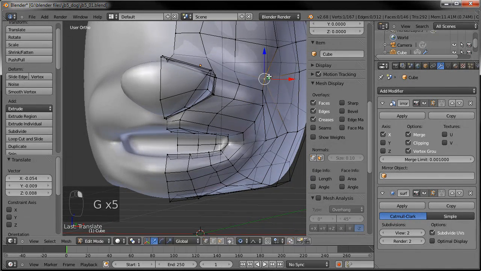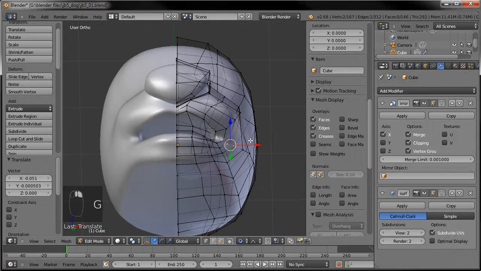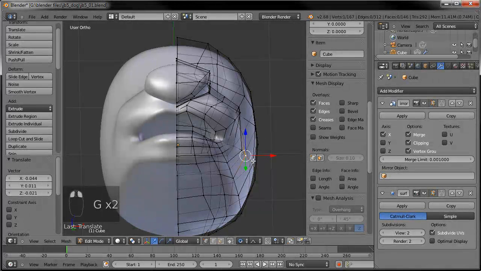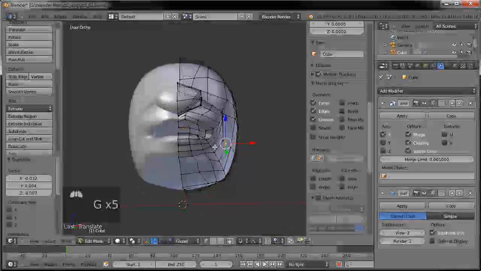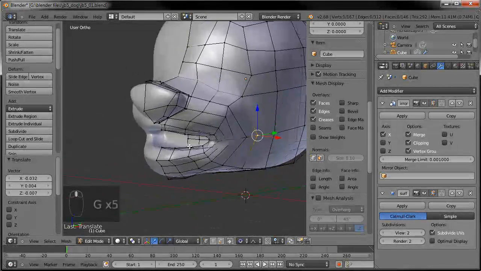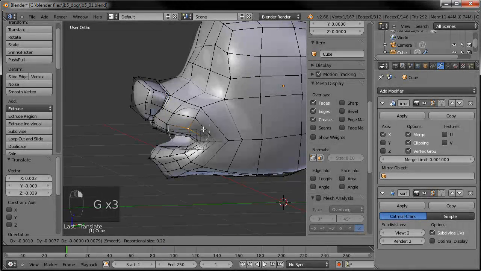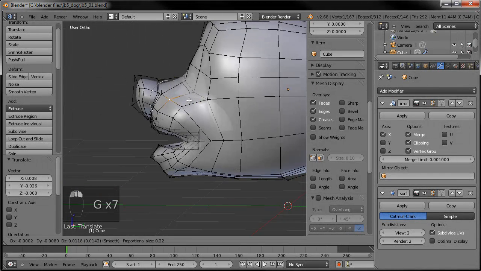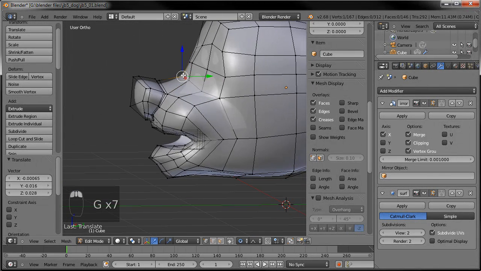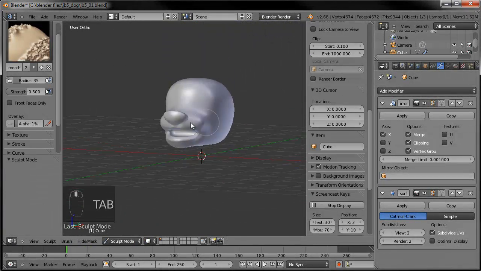And you can spend as long as you want shaping this to get the look you're going for. You may not want a cartoon style dog. You might want a realistic dog if you're of a mind. So just, as I've said before, the way I do things isn't the definitive way to do them. It's just one way, the one way that I do them. There's a bunch of different ways to do any particular task, but that's one way I do it.